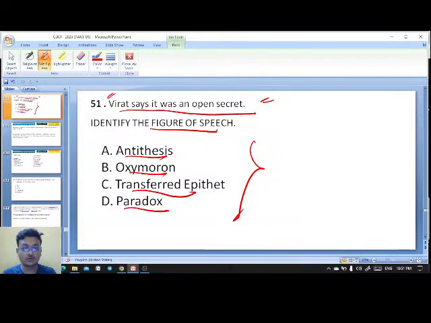Very good. It's oxymoron. Contrasting words are open secret. Okay, open secret. So it's an oxymoron. Exactly, Pragya. Neetu, Pragya, Muskan. Very good, very good. Oxymoron is the right answer here.